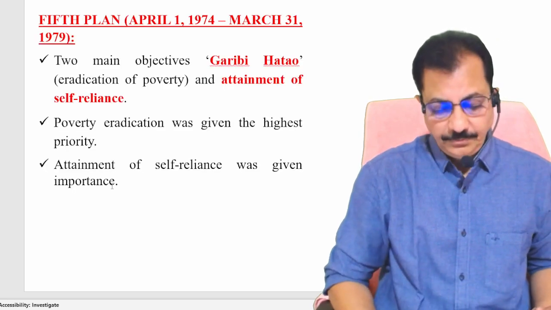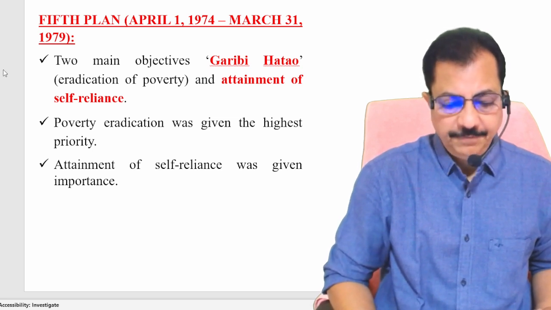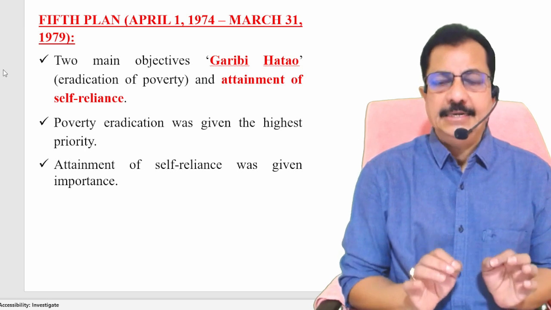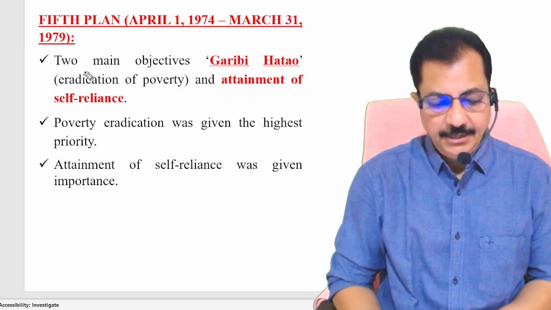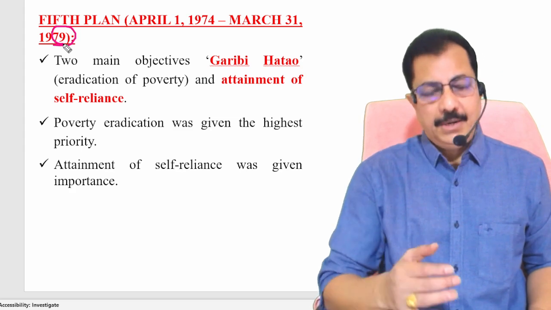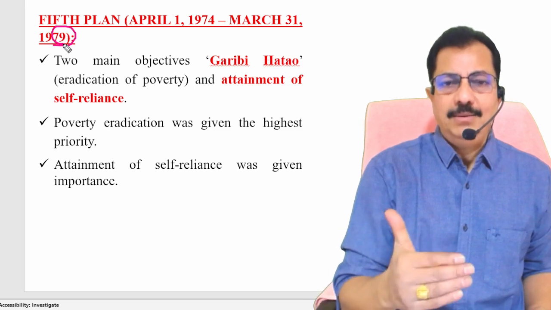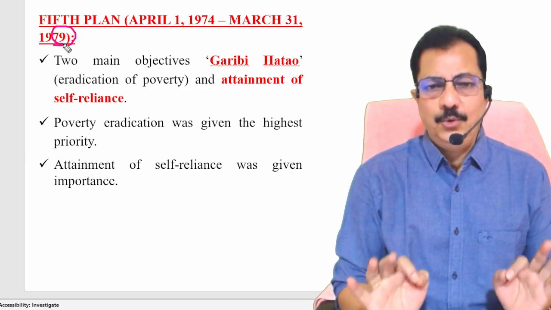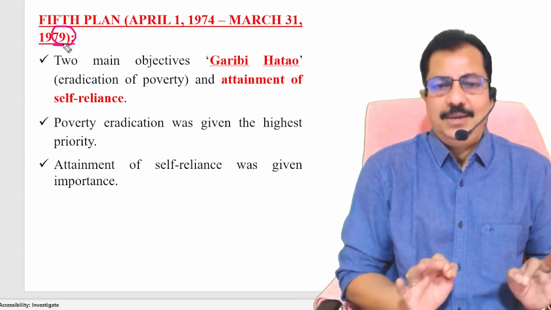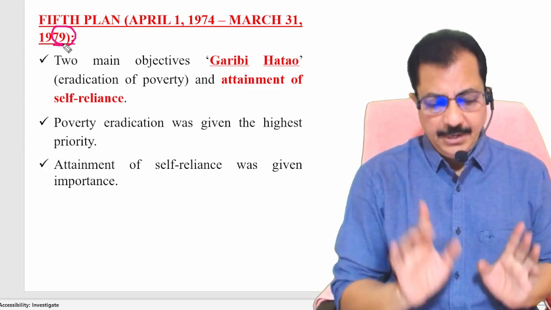Now look at this. When it comes to the fifth 5-year plan, this is from 1974 to 1979. You understand very clearly, this is from 1974 to 1979 only. So this is how it has been planned. But because of the various developments that took place, it has been terminated 1 year earlier. So the possible question in the examination is: which of the following 5-year plans has been terminated 1 year earlier, and your answer should be the fifth 5-year plan. Clear?